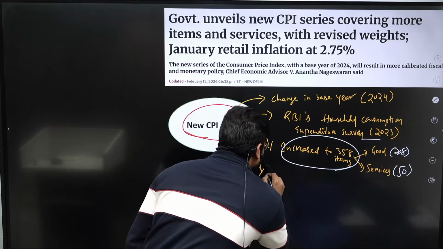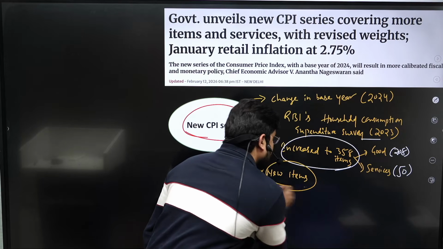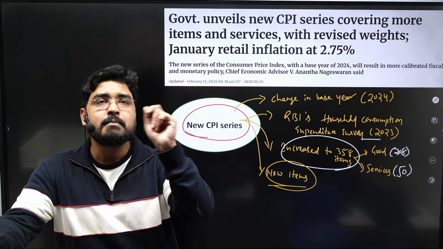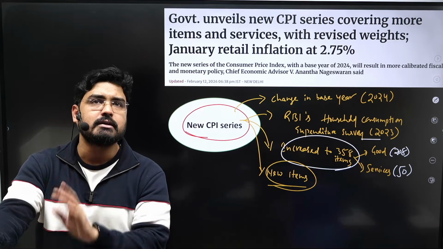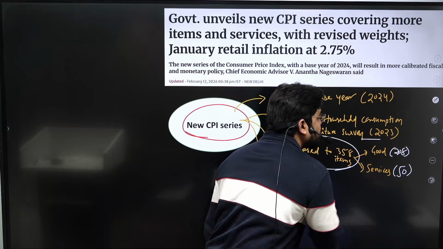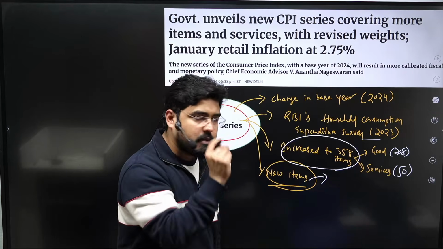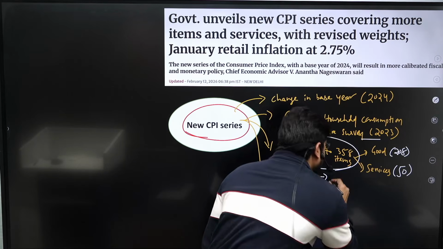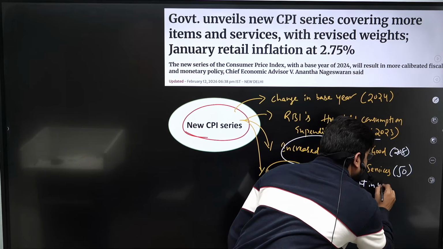So as a process, certain new items were introduced. Certain old items were removed, like CDs and DVDs. These kinds of items are removed because they are no more in use. They have become obsolete. Now, with respect to the new items, there is a very important thing. This can be asked in the prelims this year. They introduced housing rent in the rural areas.